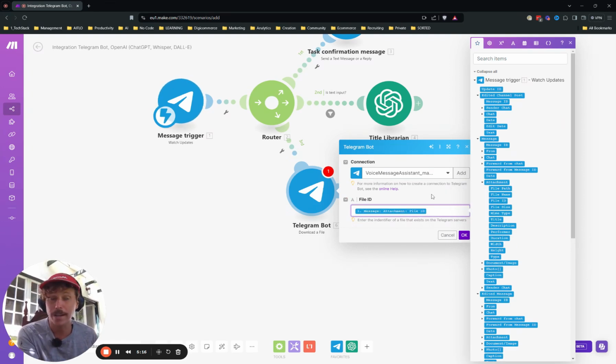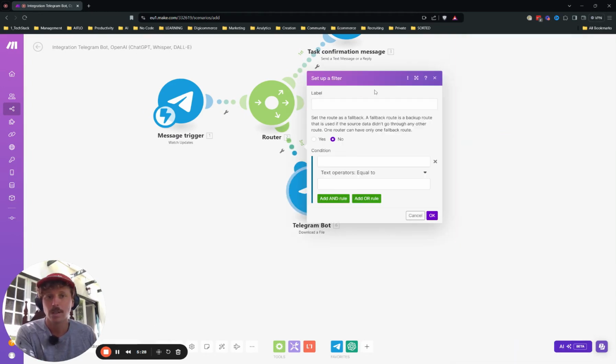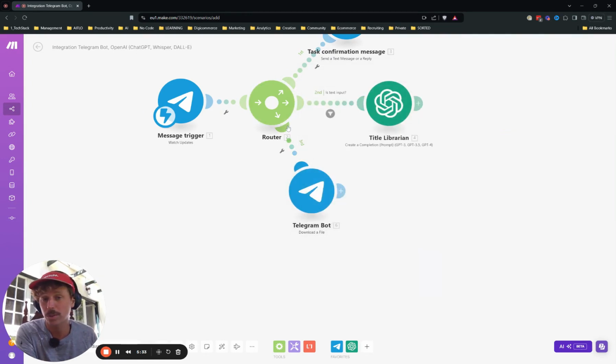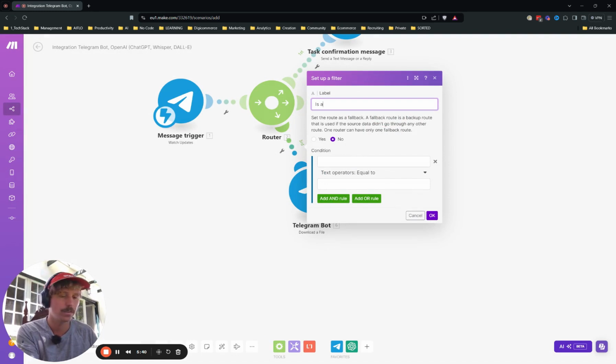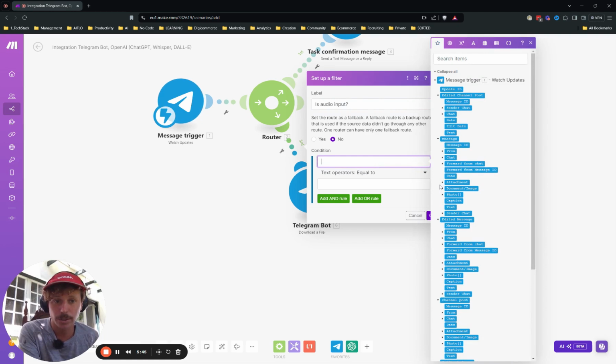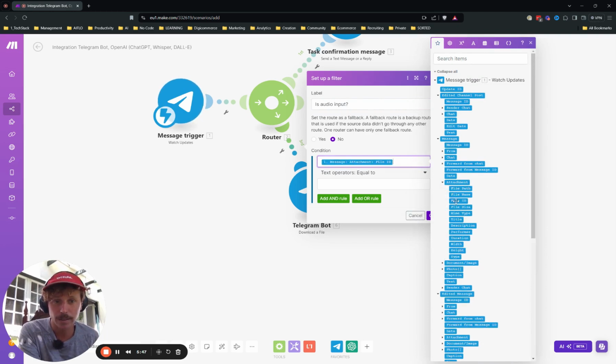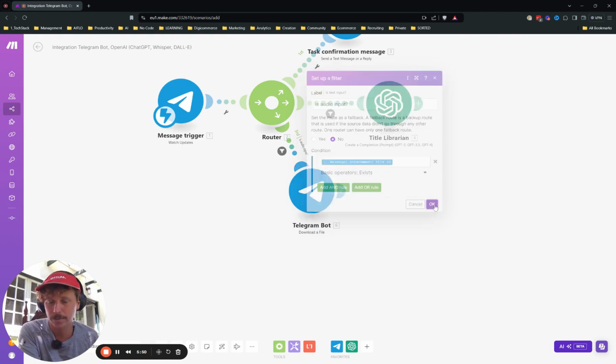Okay, so we find the file ID. Sometimes you won't find the module you need if you haven't pre-run the scenario. And we can dive into that a little bit deeper later if you're interested. And we also set here a filter, obviously, because we don't want text to run through this route. And we just ask the same question, is audio input? So set a filter "is audio input?" And the condition is that this file ID exists.